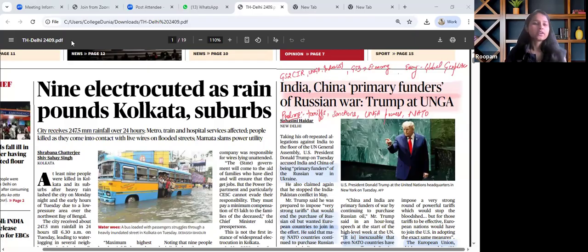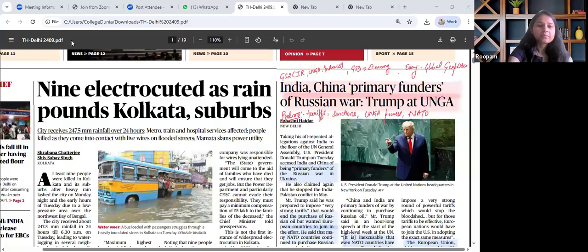This is also relevant for and can be linked with GS paper 3 as well, wherein economy, trade, tariff policy, type of tariff policy, they all can be read and revised. From an essay perspective, this article is to be seen through the lens of global geopolitics, multipolarity that is present in today's scenario. The key theme this article talks about: the US often accuses India and China for Russian oil trade, and that eventually is fueling the Russia-Ukraine war.